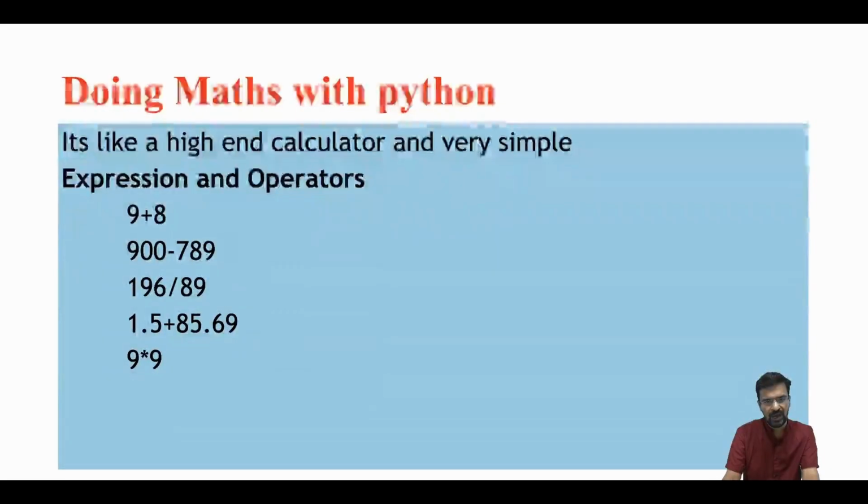Python behaves like a high-end calculator and it's very simple. There are two things in basic maths: expressions and operators. 9 plus 8: the expression is 9 plus 8, the operator is plus and the operands are 9 and 8. 900 minus 879, 196 divided by 89, 1.5 plus 85 point something, various things. Okay, so this we will see.